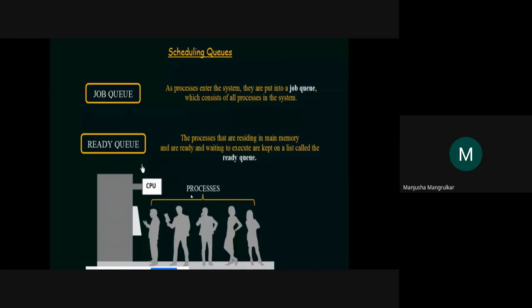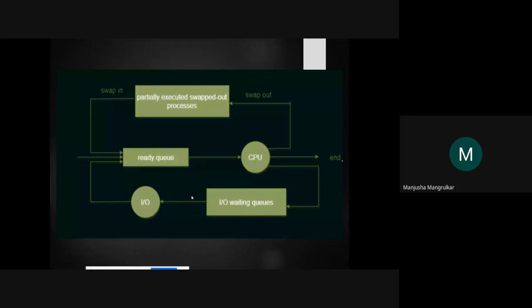This is a scheduling queue. When it is a scheduling queue, this kind of process will be there, right? Now we can see an example of this by scenarios. This is your ready process queue. The job scheduler will send the ready process to the ready queue.